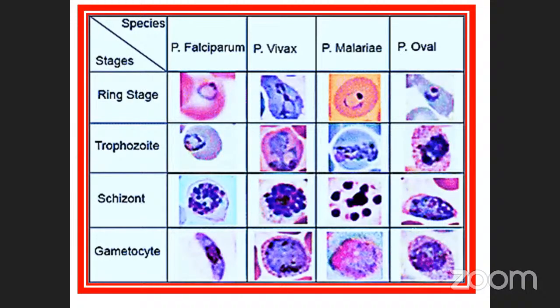Suppose you see a ring stage like this, it is due to Plasmodium falciparum, the causative organism. If it is like this, vivax; like this, malariae; and like this, ovale. Okay, trophozoites. This is called the trophozoite stage. This is the ring stage, trophozoite stage, schizont, and gametocyte. These are the gametocytes. These are the 4 stages that have been reported according to their corresponding diseases.